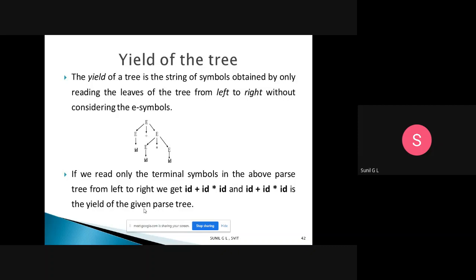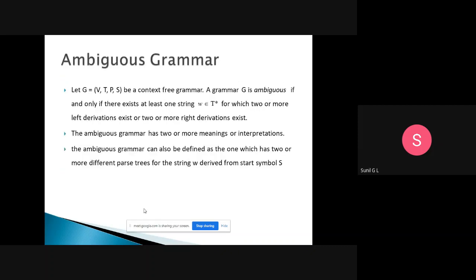So the next one is, what do you mean by ambiguous grammar? Ambiguous means that if the same word has two or more meanings, then we call that word ambiguous. Like that, for the same expression, if we get two different parse trees, then we will call that an ambiguous grammar.